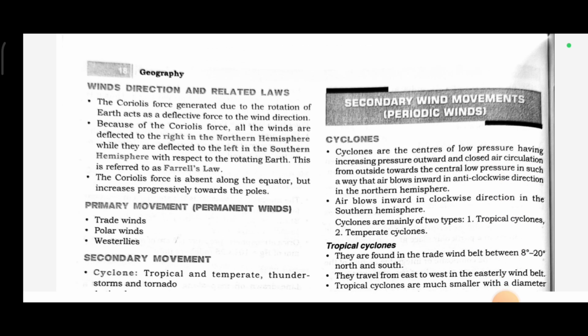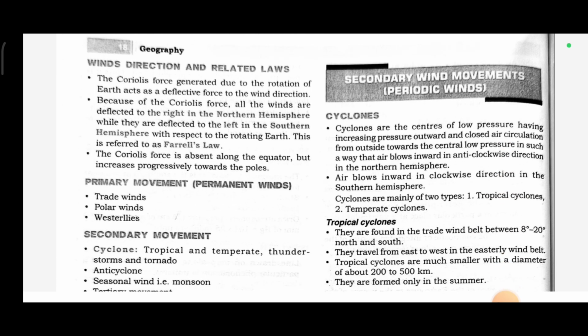Winds, directions, and related laws. The Coriolis force generated due to the rotation of the earth acts as a deflective force on the wind direction. Because of the Coriolis force, all winds are deflected to the right in the northern hemisphere, while they are deflected to the left in the southern hemisphere with respect to the rotating earth. This is referred to as Ferrel's law. The Coriolis force is absent along the equator but increases progressively towards the poles.